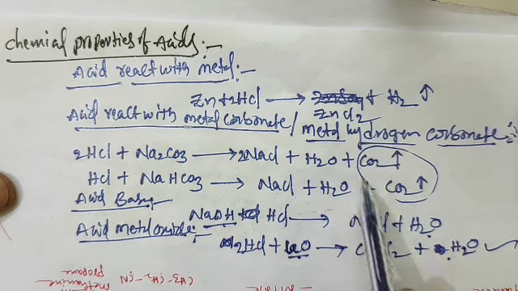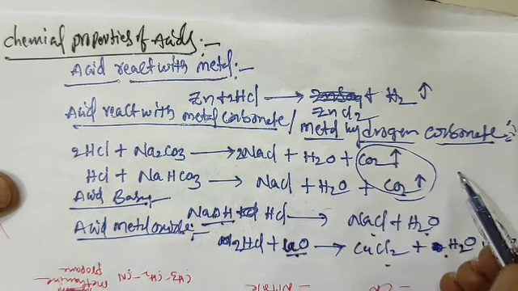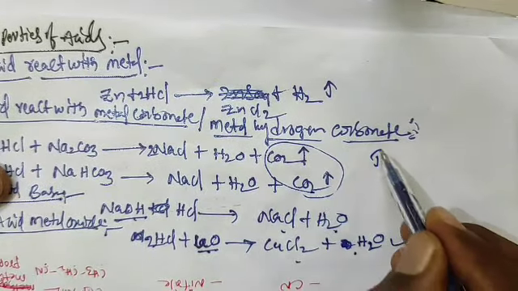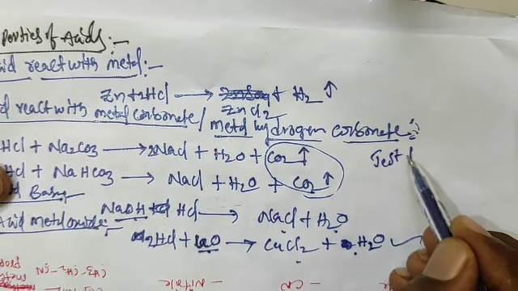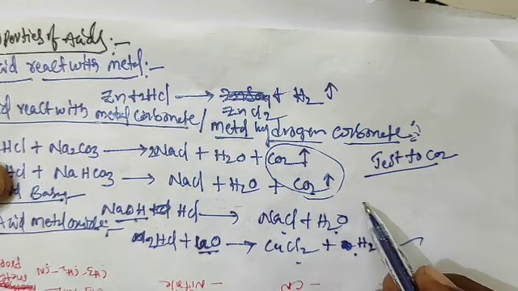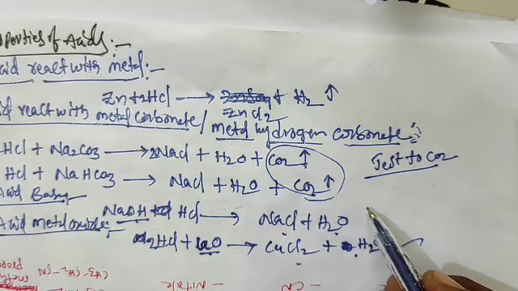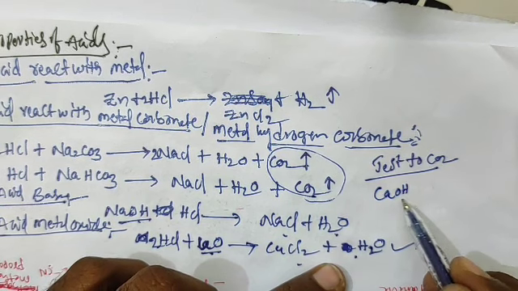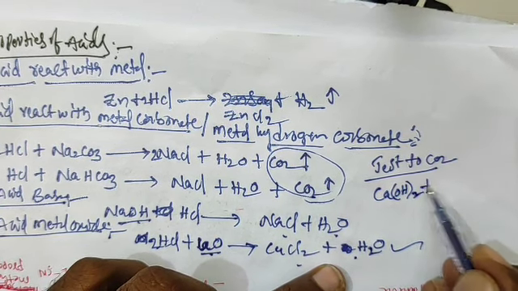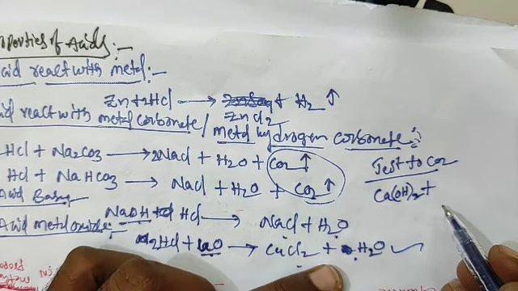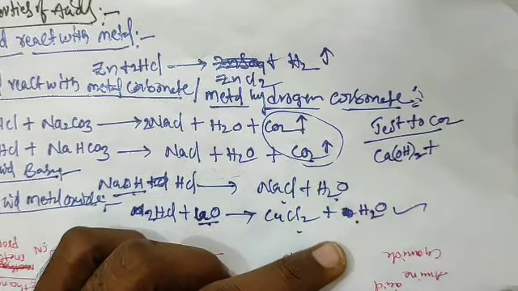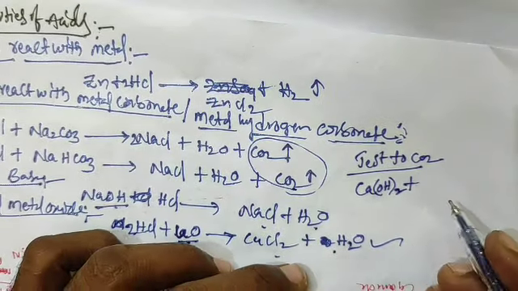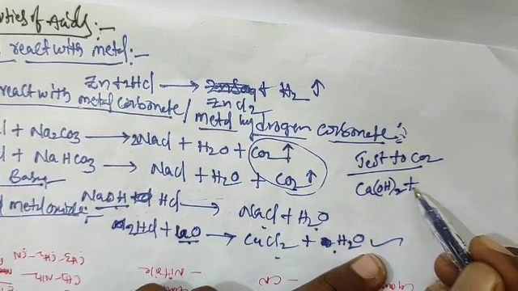Is this gas CO2 or not? How can you find out? There is one test for CO2. How can you identify whether the gas is CO2? Take Ca(OH)2, calcium hydroxide, also called lime water.